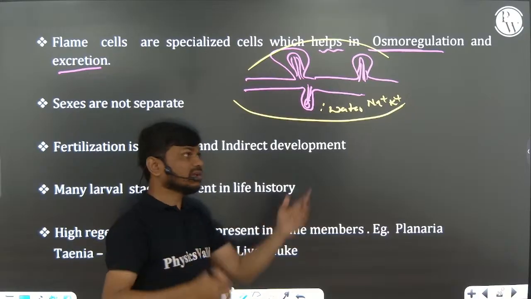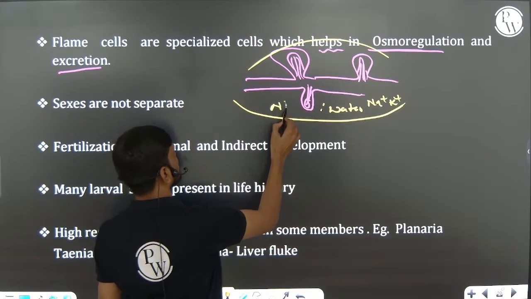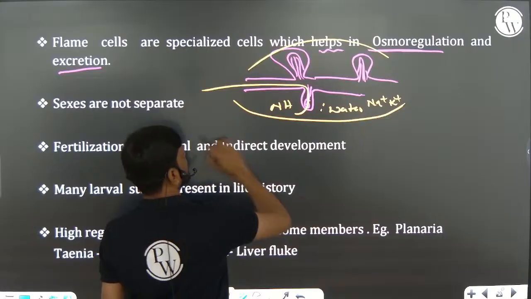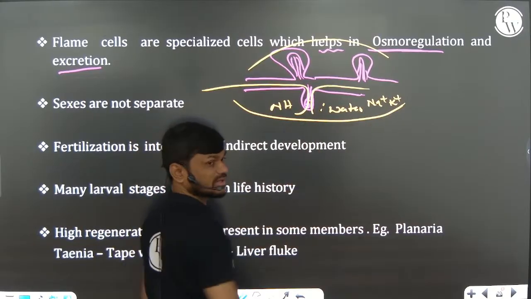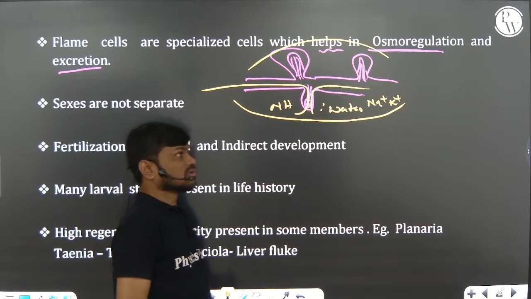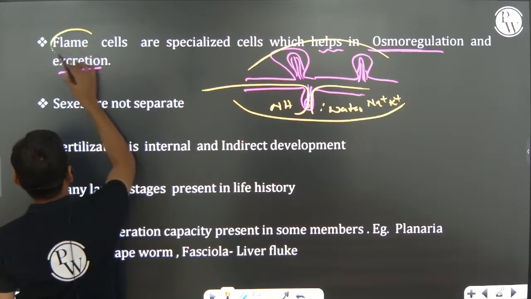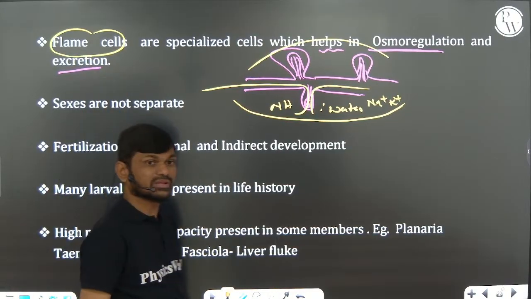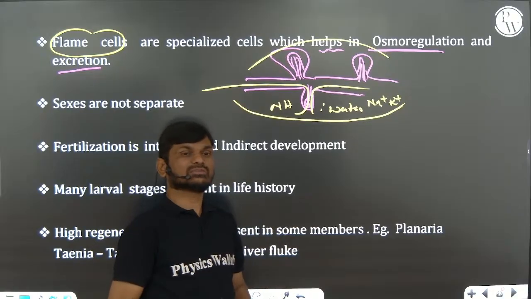Excretion is the elimination of waste material from the body. Suppose any ammonia is there, that ammonia is eliminated outside. Excess water is eliminated outside. Okay, so flame cells are specialized cells present in these animals. They help in excretion and osmoregulation.